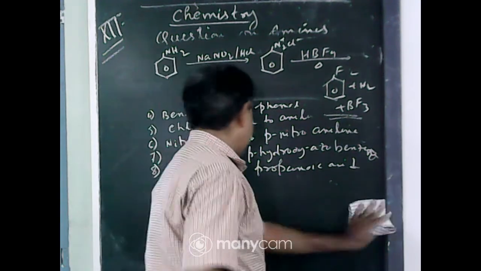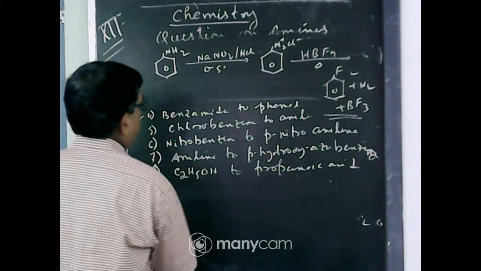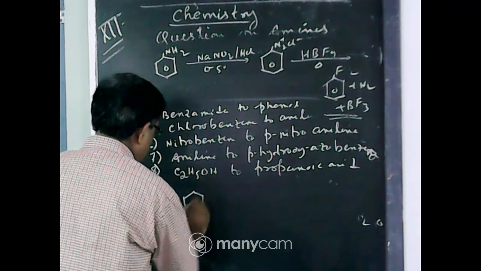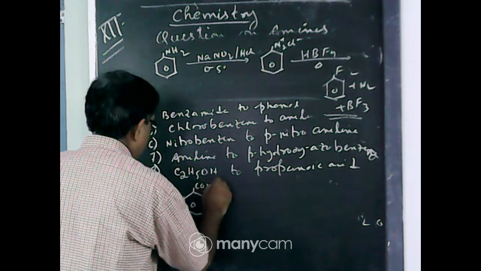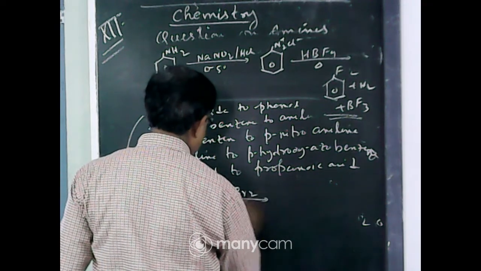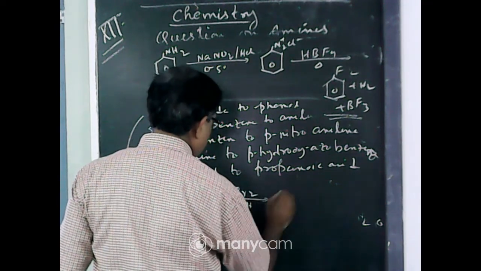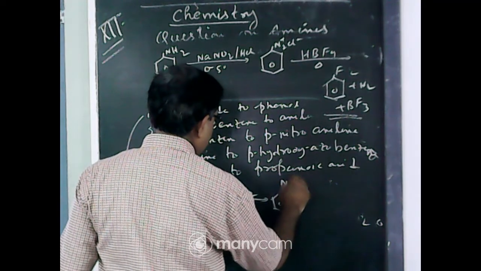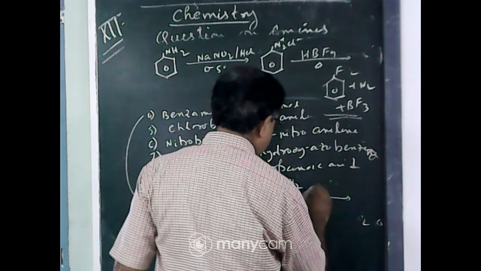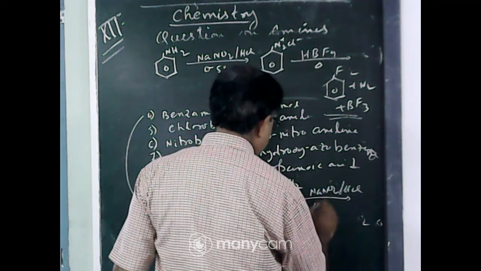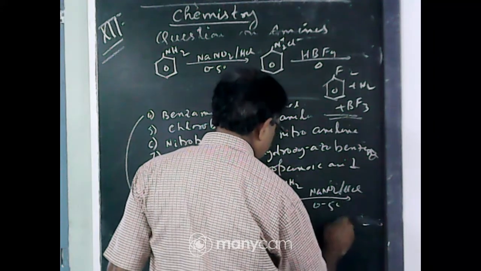Now next, benzamide to phenol. What is the formula of benzamide? CONH2 on the benzene ring, benzamide. Heat with Hofmann degradation, Br2 and KOH. It gives aniline. Now diazonium reaction, NaNO2 and HCl, 0 to 5 degree centigrade.